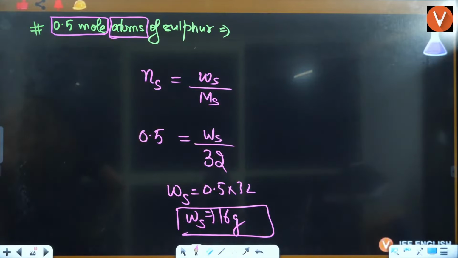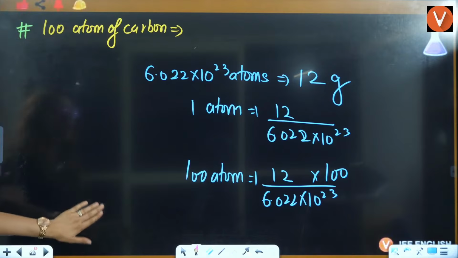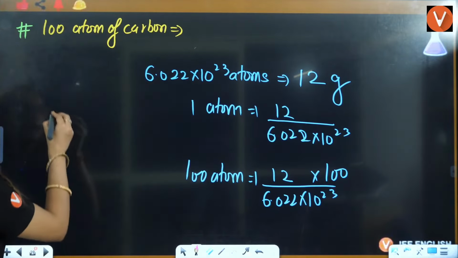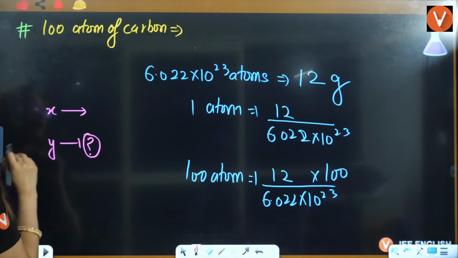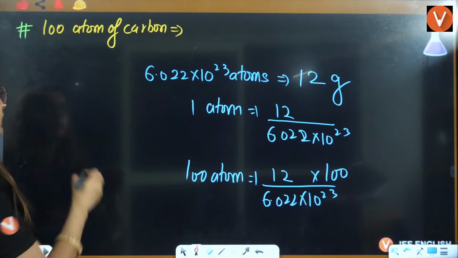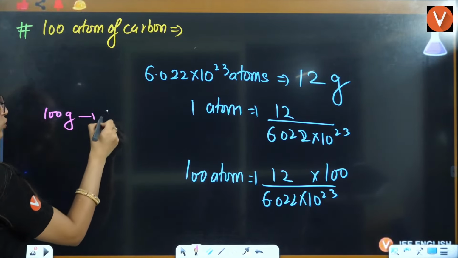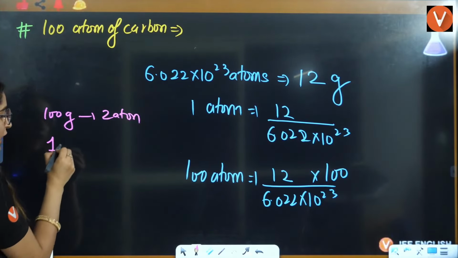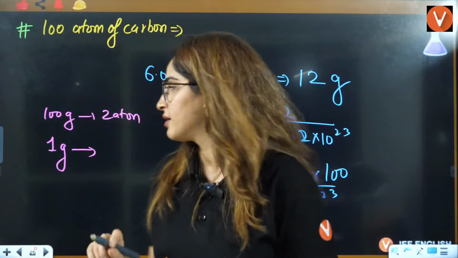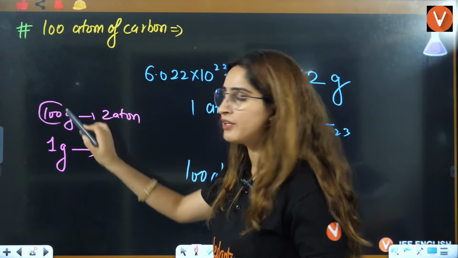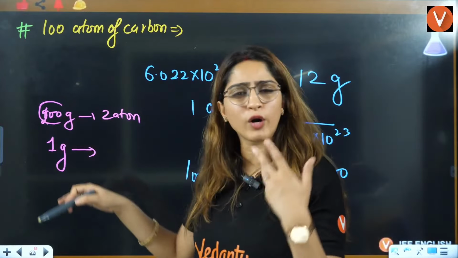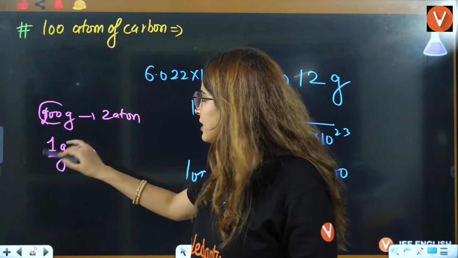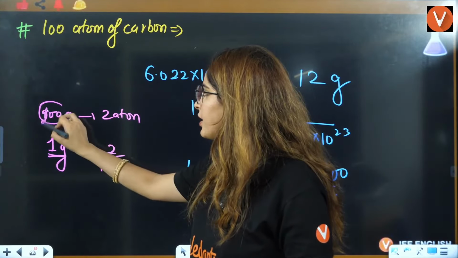Okay, students, where have I applied the unitary method? Unitary method is always used when x is given to you and you have to find out for y. For example, if they have given you that in 100 gram you have 2 atoms, you will always find for 1 gram. Whenever you use the unitary method, you always compare with 1. So if you have 100, 200, whatever you have here, you will calculate for 1, which will be 2 by 100 if here you have 100.